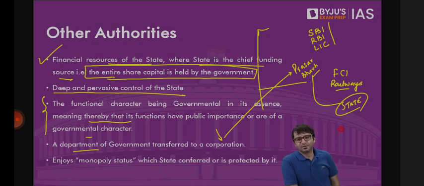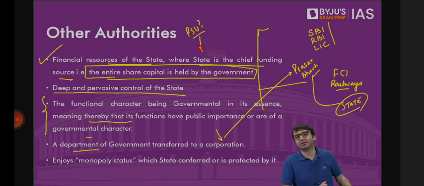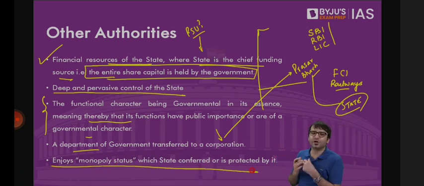Our public sector undertakings become a state. Steel Authority of India Limited, Coal India, all these are public sector undertakings, where the state is the chief source of funding, or the state controls the majority of the stake. All these are states. Or the state enjoys monopoly status. Any entity which enjoys monopoly status becomes a state. Monopoly in the sense, Indian Railways.